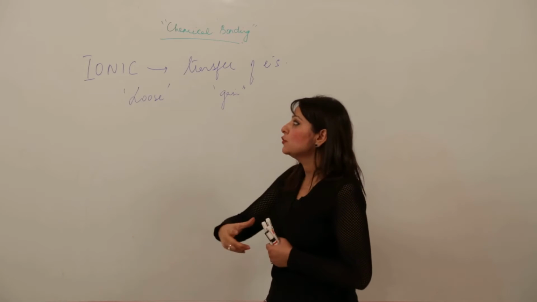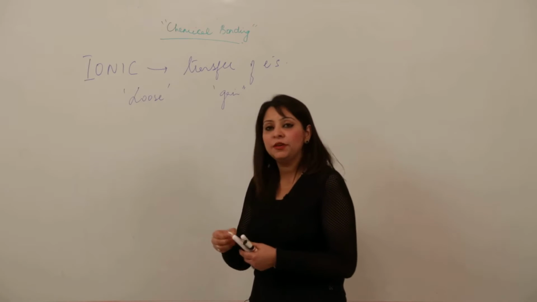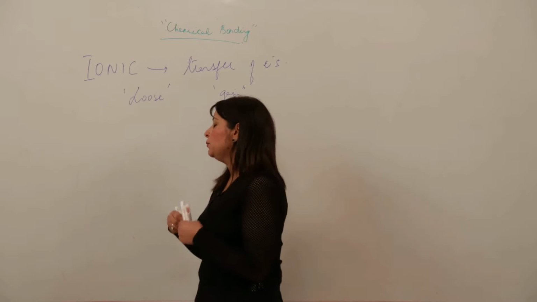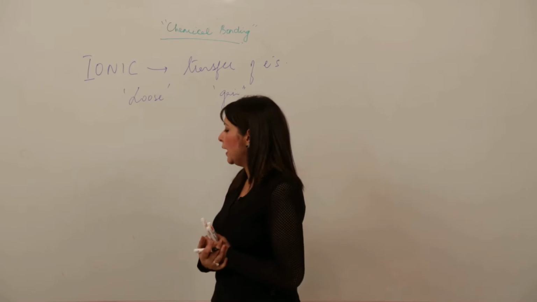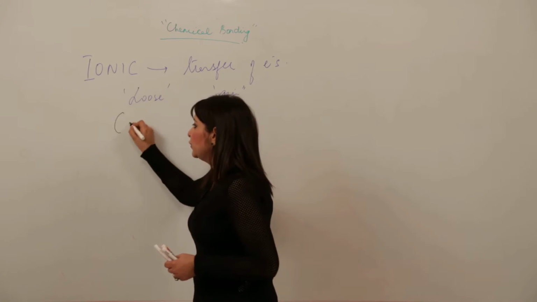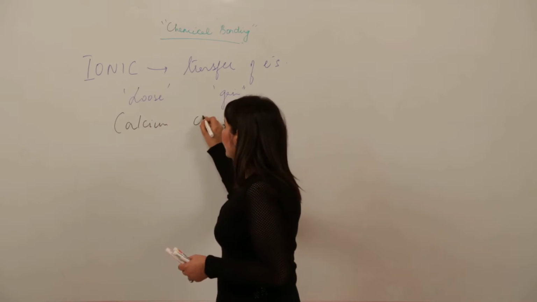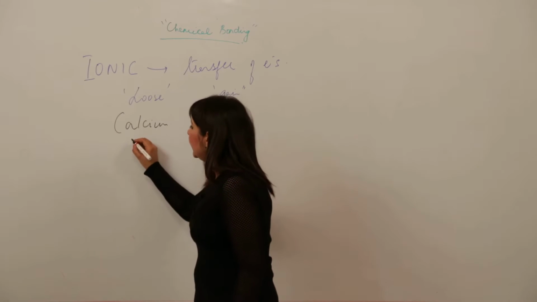So how will you come to know whether the bond formed between these atoms will be ionic or covalent? See, if I give you an example, show the bond formation in NaCl, we have already taken. I'll take some more examples for you. If I ask you to show a bond formation between calcium and chlorine, right? What will you do? First, write their atomic numbers.